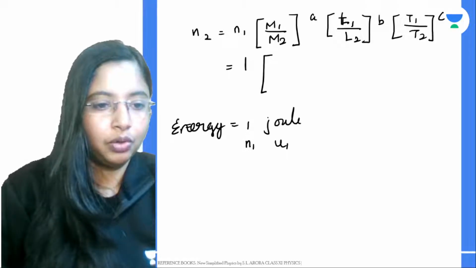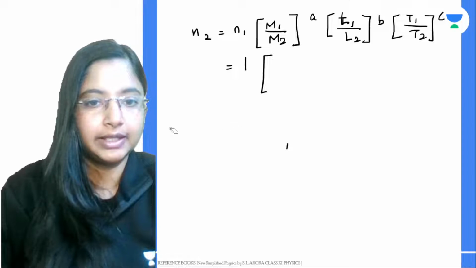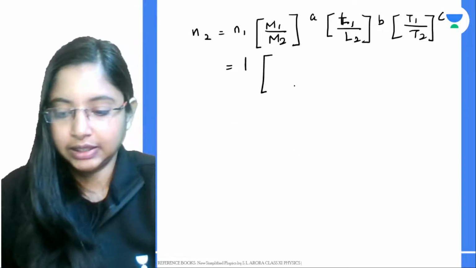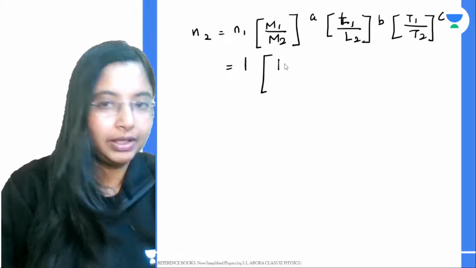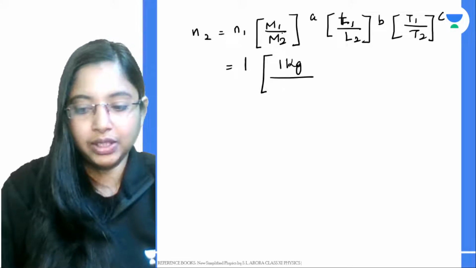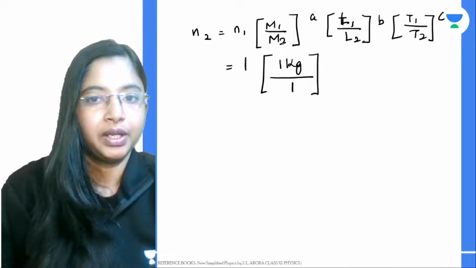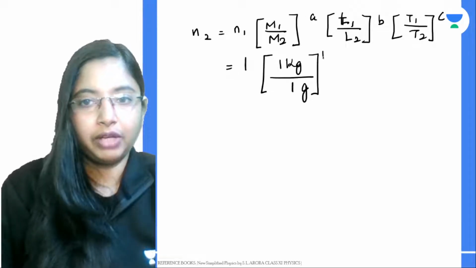m1, if you see, what is the unit in CGS system? First unit we are taking in this case is SI system. Mass in SI system is given as 1 kg, and m2, the mass for the second system, is given as 1, because this is in terms of grams, that is mass in CGS system. To the power a we found the value to be 1.